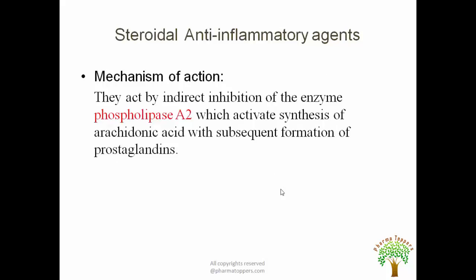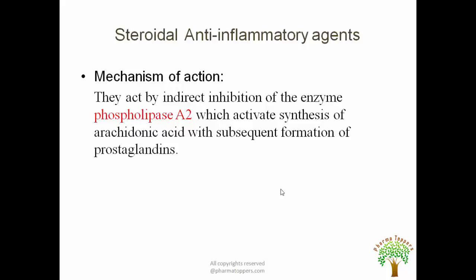So now mechanism of action of anti-inflammatory agents. These steroidal anti-inflammatory agents mainly inhibit the enzyme phospholipase A. Now this phospholipase A enzyme is actively involved in the synthesis of arachidonic acid, which subsequently forms the prostaglandins. So now how do these steroidal anti-inflammatory agents act? In the synthesis of arachidonic acid, there is formation of prostaglandins, prostacyclins.